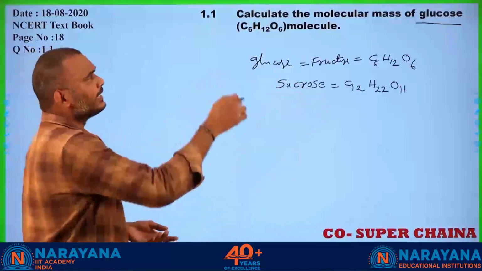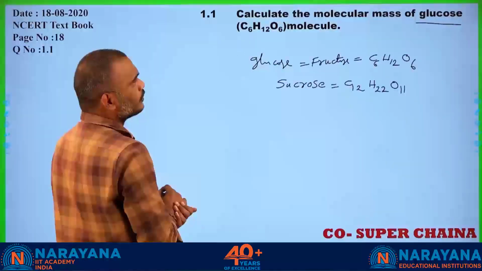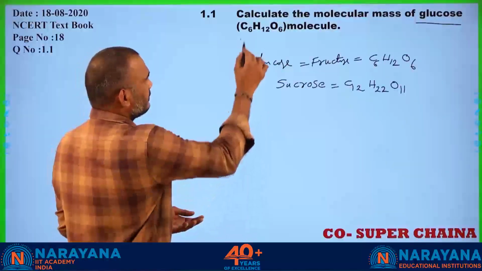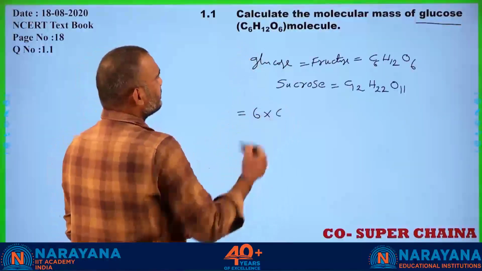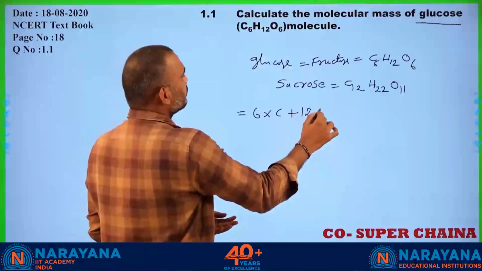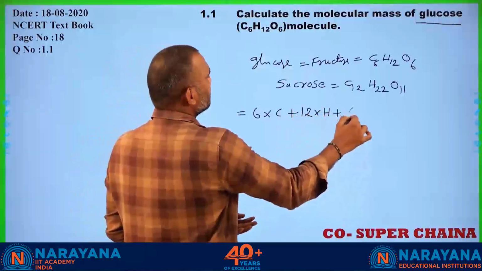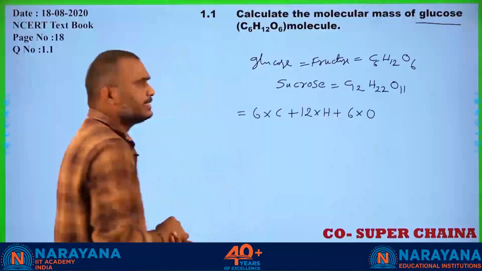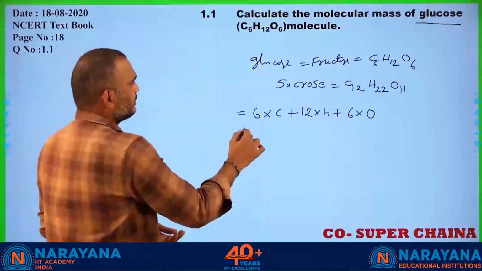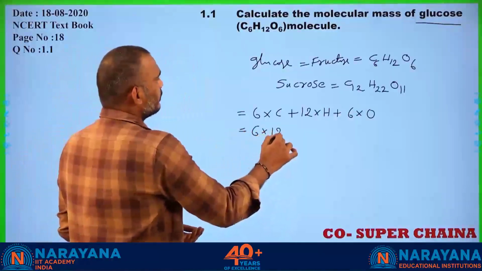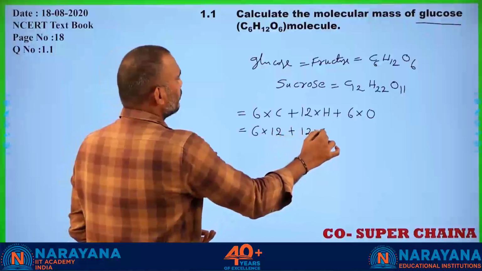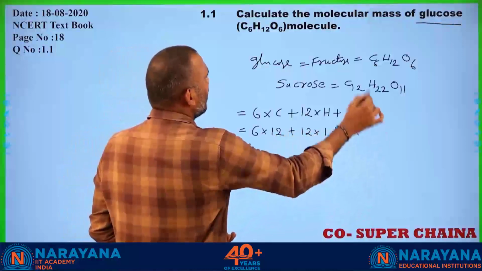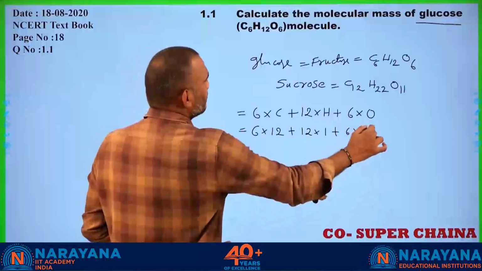Now, how to calculate the molecular mass of the glucose? That is 6 into carbon plus 12 into hydrogen plus 6 into oxygen, the number of atoms present. That is equal to 6 into 12 plus 12 into 1 plus 6 into 16.